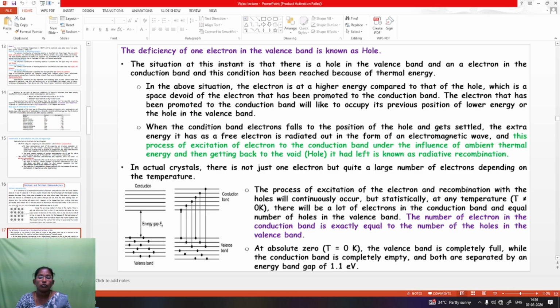At absolute zero, T equal to 0 Kelvin, the valence band is completely full while the conduction band is completely empty, and both are separated by an energy band gap of 1.1 electron volt.